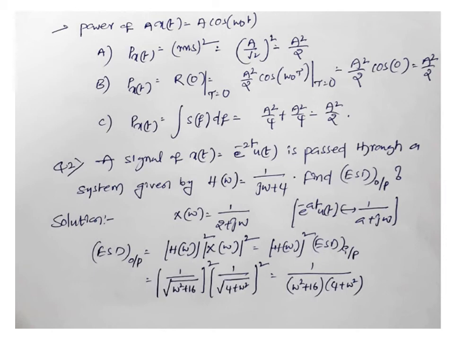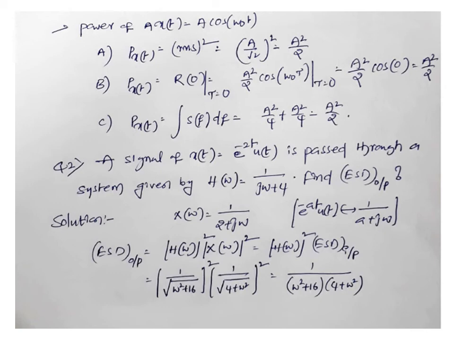Like that you can calculate. Or with respect to autocorrelation function also you can calculate. What is the autocorrelation function we got? A square by 2 cos of omega naught tau. Already previously I told that at tau is equal to 0, you will get R of 0. That will give the power if the x of t is the power signal. At tau is equal to 0, R of 0 will be the energy of the signal x of t if x of t is the energy signal.